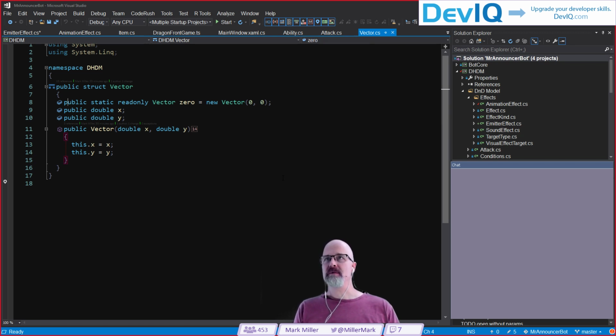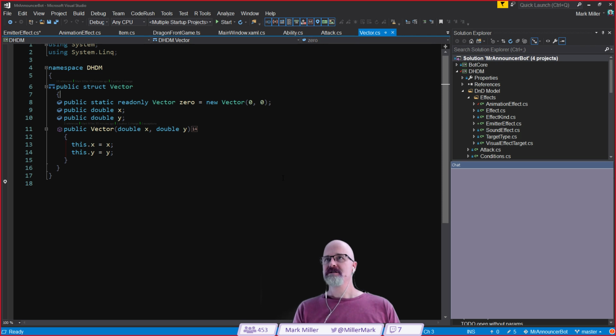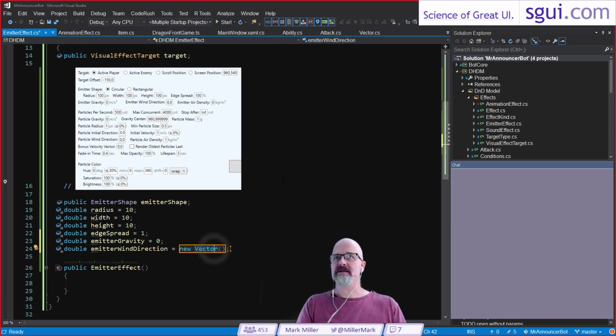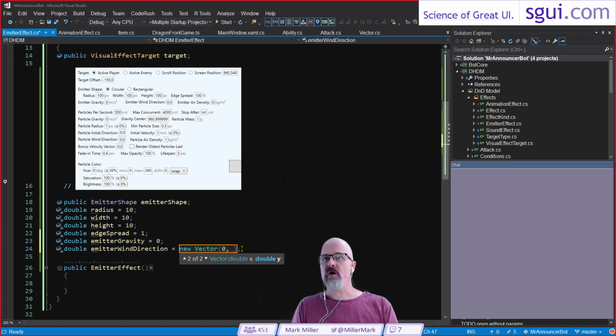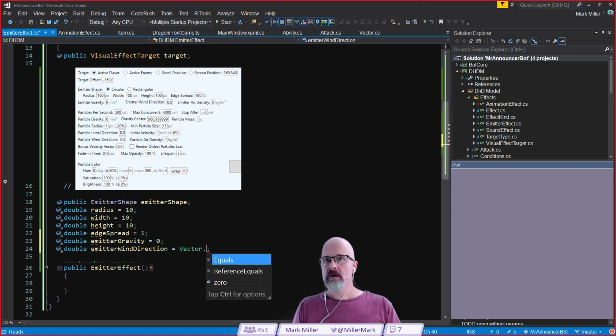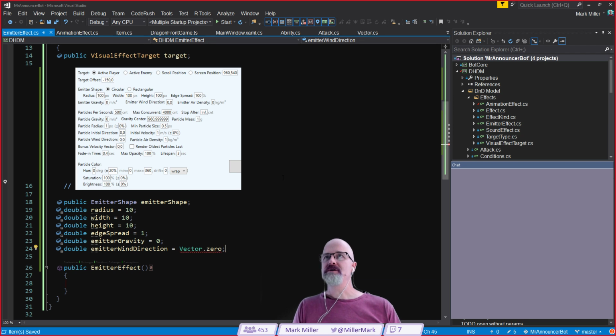And it has this public static read-only 0 in it. So this is in C#, not to be confused with our really functional vector class that we built in TypeScript. But this is only to get something across to SignalR. So I'm going to say it's a new vector, and I'm going to say 0, 0. Oh, not going to say that, because I'm going to say instead it's vector.0. Like that. That's my wind direction.